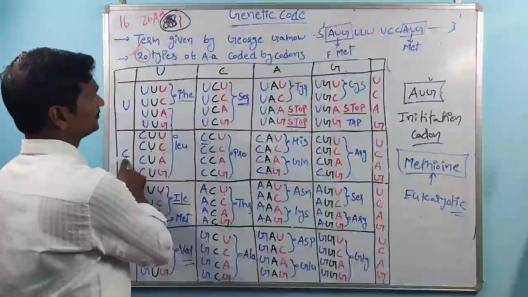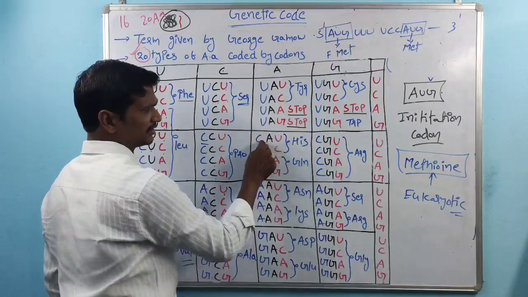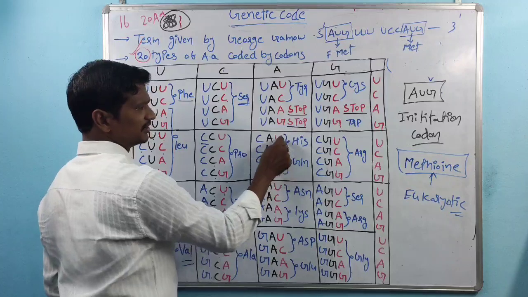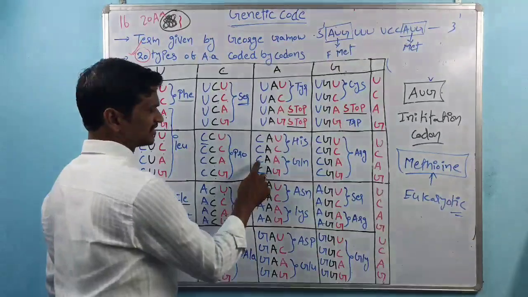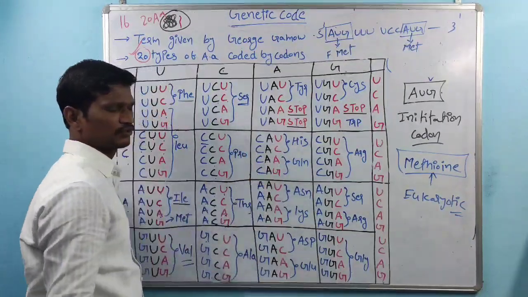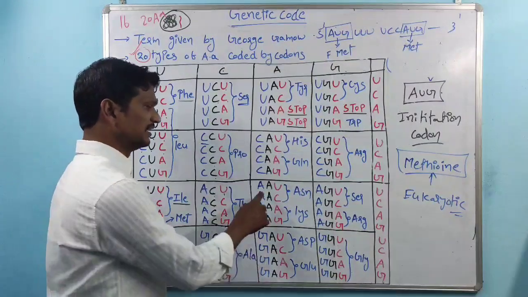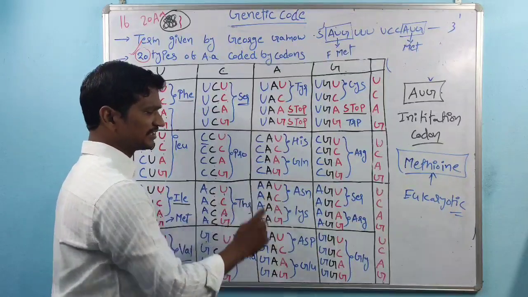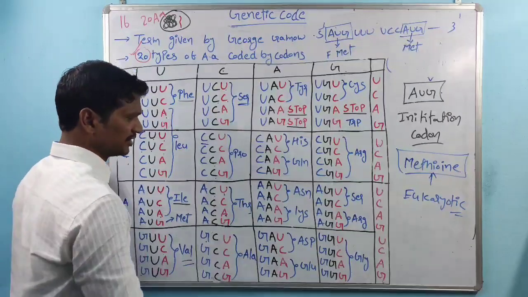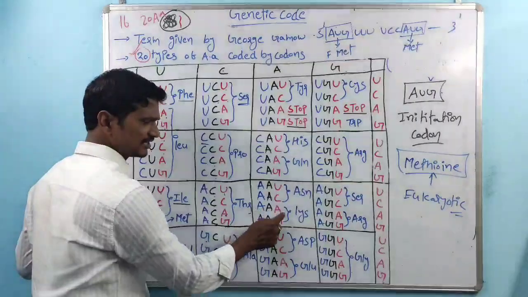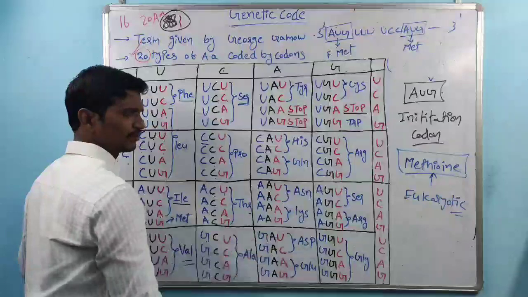Next is CA followed by U, C, A, G. CAU and CAC code for histidine. Next, CAA and CAG code for glutamine. Next, AAU and AAC code for asparagine. Next is lysine: AAA codes for lysine, and AAG also codes for lysine.